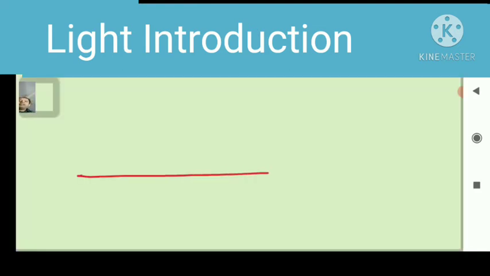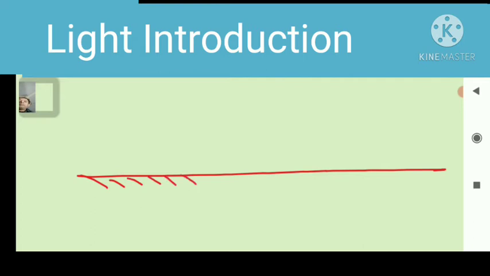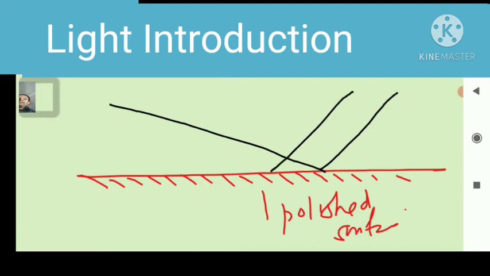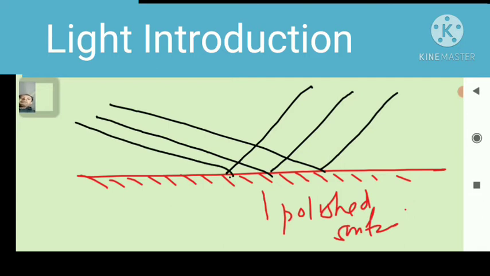Here we take a plane mirror, and this is the shiny surface of the plane mirror, the polished surface. When we take a light ray, this is the first ray, and we take another parallel ray, this is a parallel ray, and it returns back to the same medium. We take another ray, and it again returns back to the same medium after hitting the upper surface of this mirror.